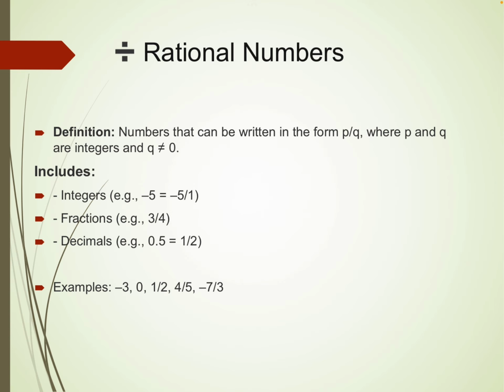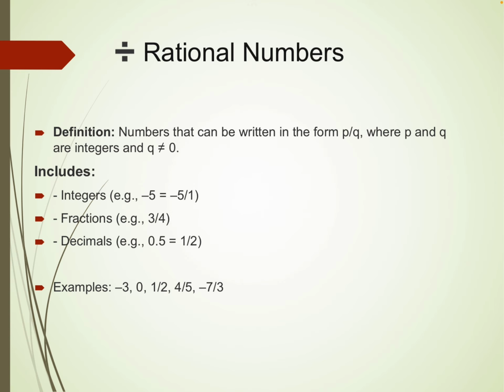You will study in a higher class what irrational numbers are, but for this video I have only covered the rational numbers that can be written in the form p/q. Okay, so it includes integers, fractions, decimals. So rational numbers include all of these. Irrational numbers are those numbers that cannot be represented in the p/q form.